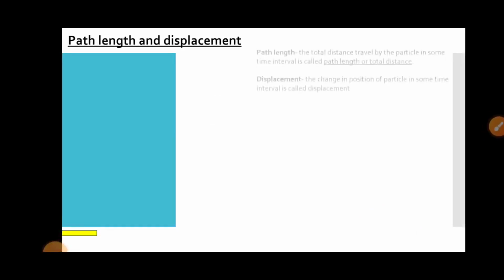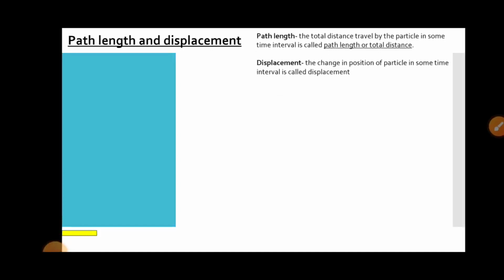Now let's discuss path length and displacement. So what is path length and what is displacement? Path length: the total distance traveled by the particle in some time interval is called the path length or total distance.